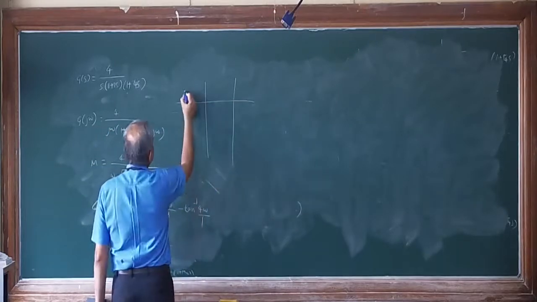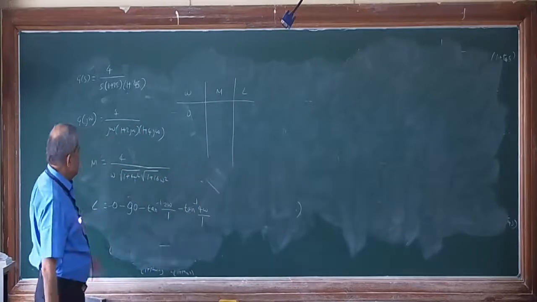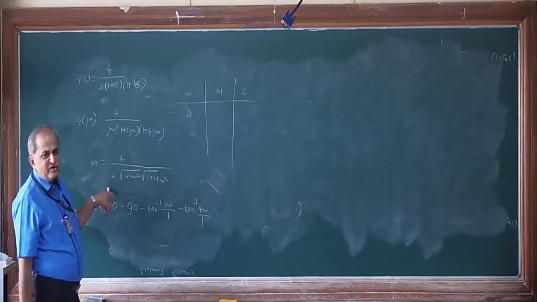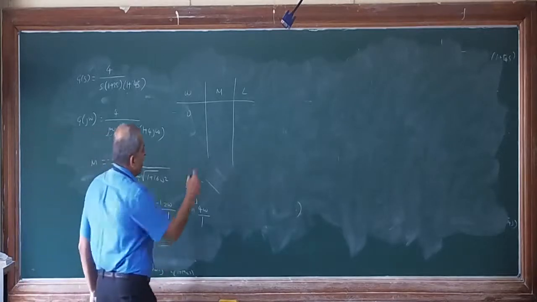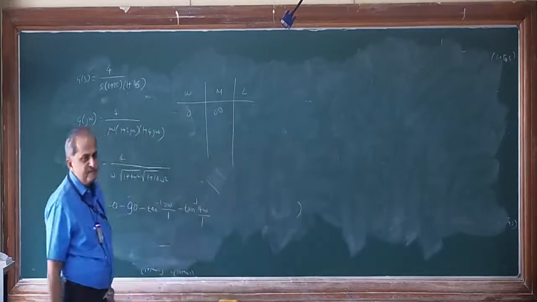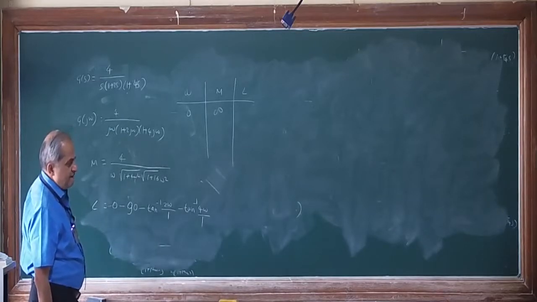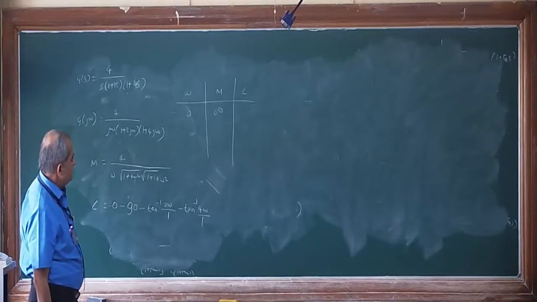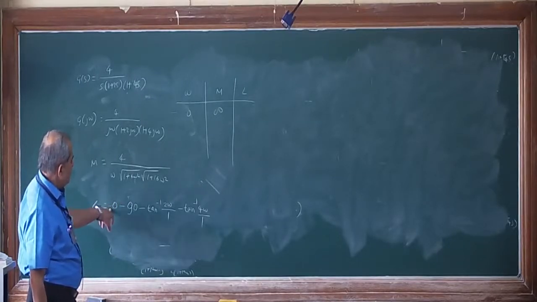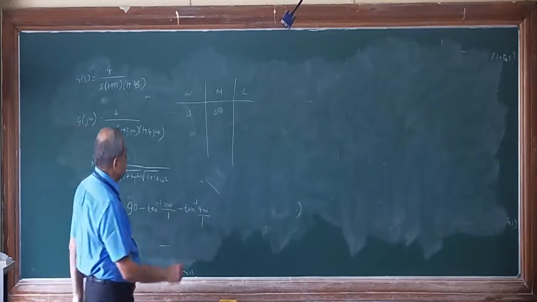Then I will determine the initial conditions: omega, magnitude, angle, at omega 0. If you put omega 0 in the magnitude equation, here it is 0, anything divided by 0 is infinity, so magnitude becomes infinity. Then if you put omega equal to 0 in the angle equation, this is minus 90 minus 0 minus 0, that is minus 90.